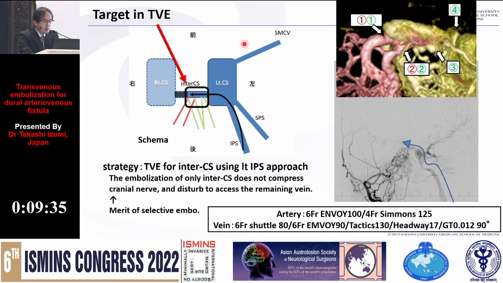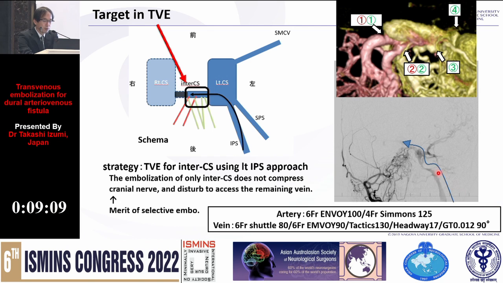Here is the schematic of this case. The intercavernous sinus has 4 shunted pouches, and the right side is occluded. The embolization of only the intercavernous sinus remnant does not compress the cranial nerve and disturb access to the remaining other veins. This is the merit of selective embolization.